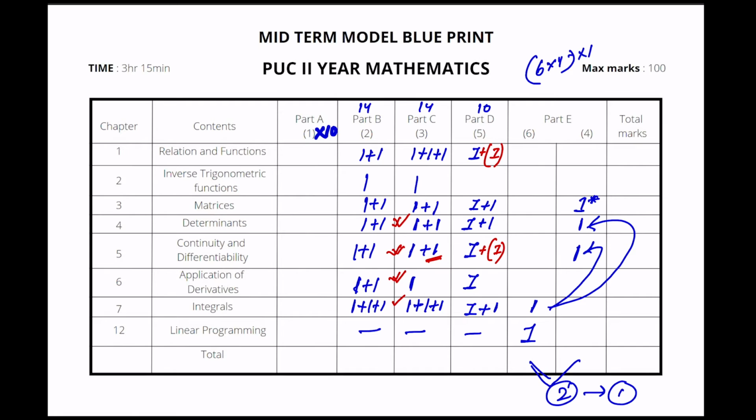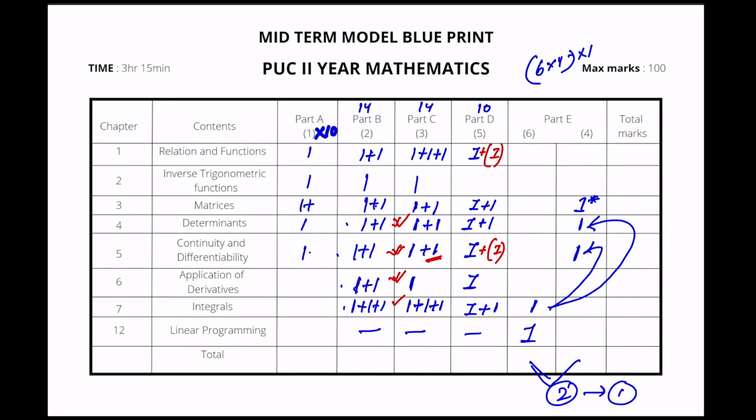So now how many? Just check it. 2 here, 3, 5, 7, 9, 9 plus 2, 11, 11 plus 3, 14. So this will be the probable orientation of the number of questions per chapter. Again, if you see relation function, 1 marker, 1 will be there, 1 minimum. MAT you can expect 1, again DET 1.